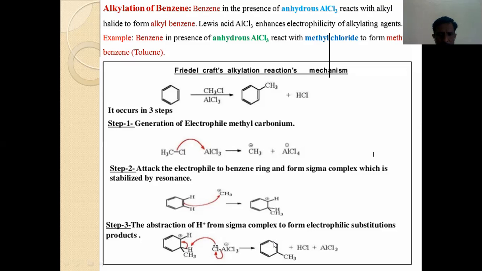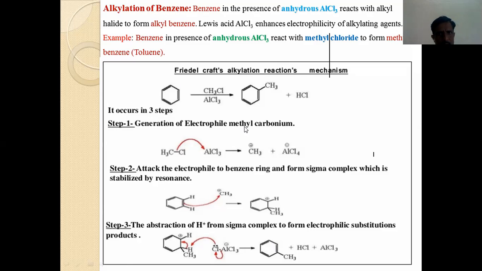In this step, the stability is regained by the loss of proton, and the third bond is formed. So this third step is very important, and step 3 is a very fast step. We cannot determine the rate of step 3. So this step is not a rate determining step, as step 2 is the rate determining step, because it is a slow step. So this is all about the alkylation of benzene.